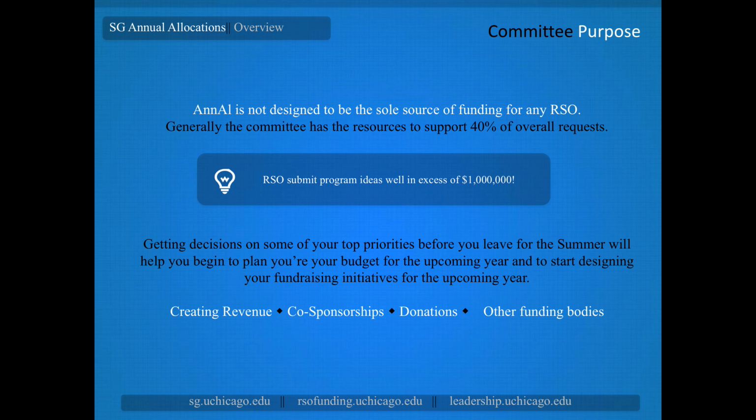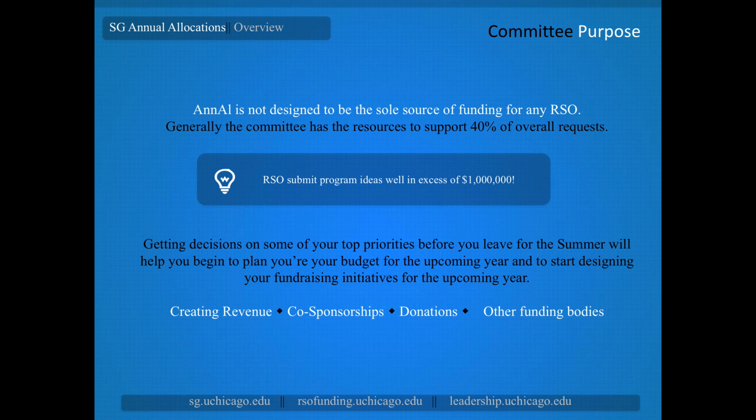I want to highlight that ANAL is not meant to be the sole source of funding for RSOs. This is one of many methods by which groups fund their organizations. The committee receives a lot more requests than they have the ability to fund. The committee will see requests in excess of $1 million. Most of these are for great ideas and programs, but the committee is only able to fund on the order of 40%, and so will focus on the top priorities from each group.